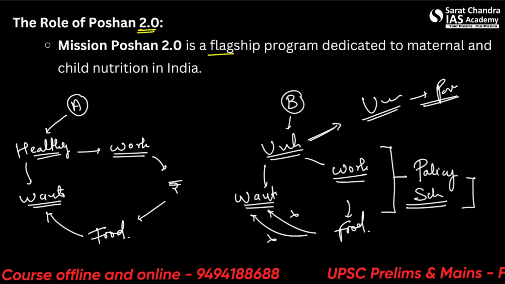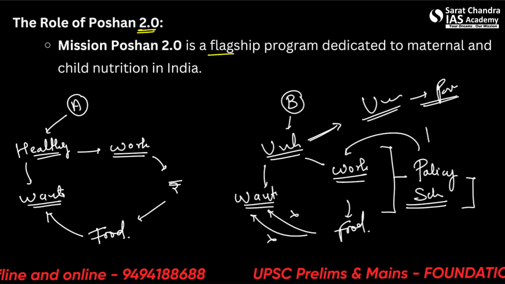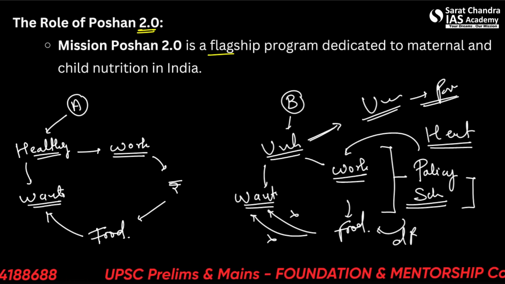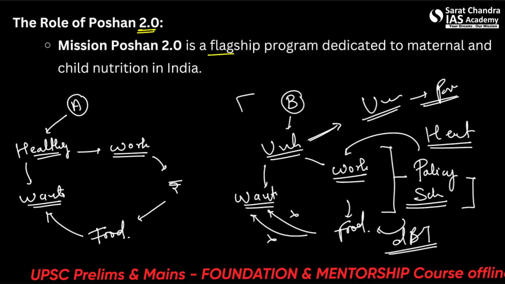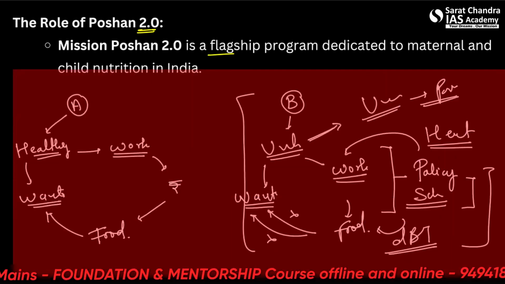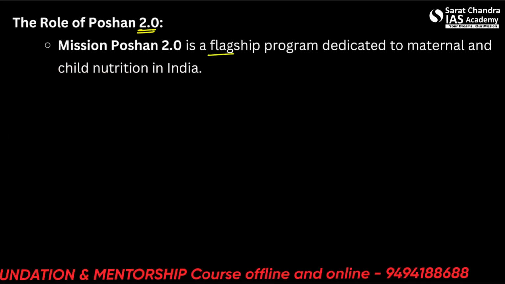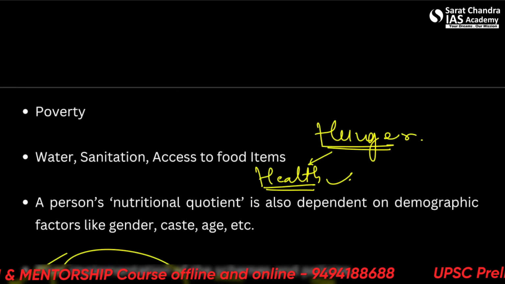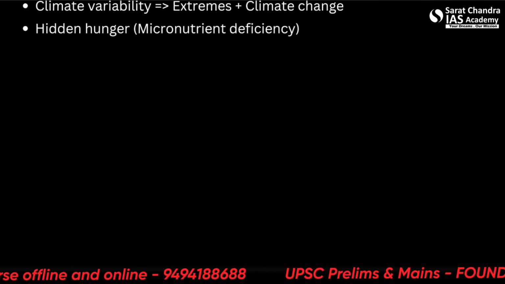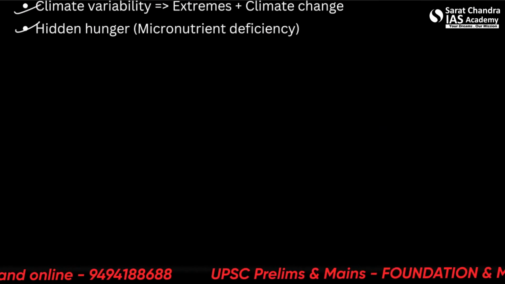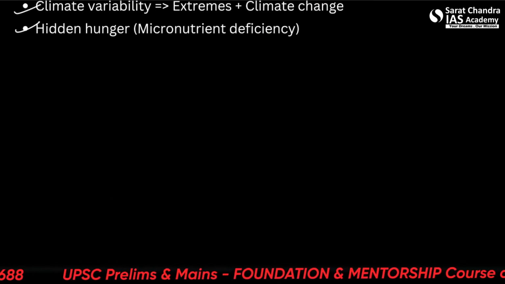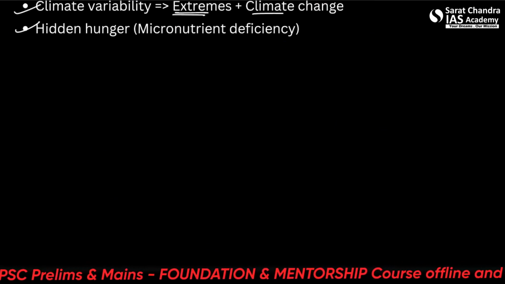So these are either health policies, or they can be DBT policies. So you are supposed to see which are these policies which can affect a person's nutritional status, along with the anthropometric measurement, getting them out of poverty, providing them good sanitation, all these things. Other two things which are much in the news nowadays and which you can relate to are climate variability, such as extremes of the temperatures, and climate change.